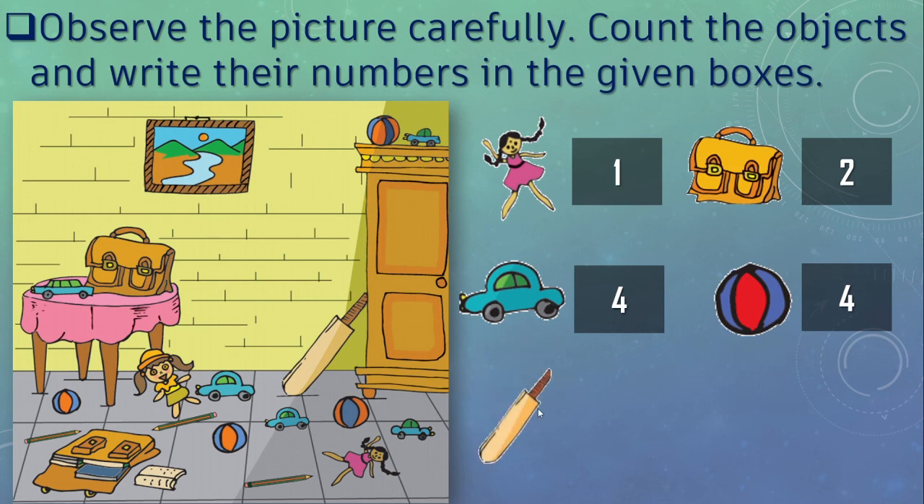Next is bat. Cricket bat. We can see only 1. Last, pencil. How many pencils are lying on the ground? Here 1, here 2, here 3. So we write 3. Right?